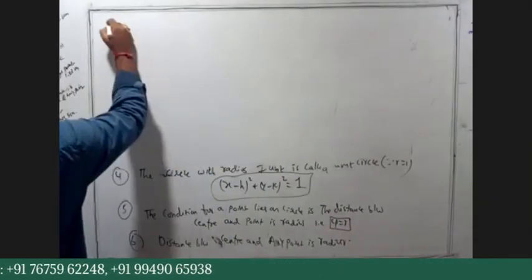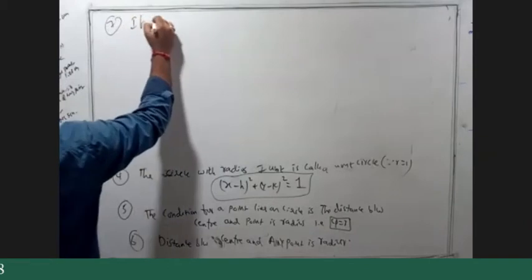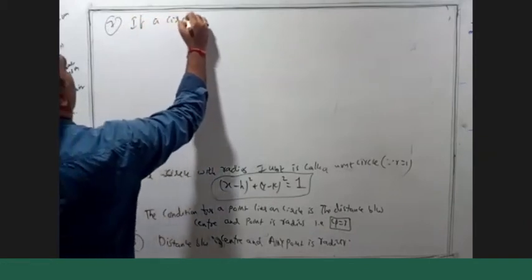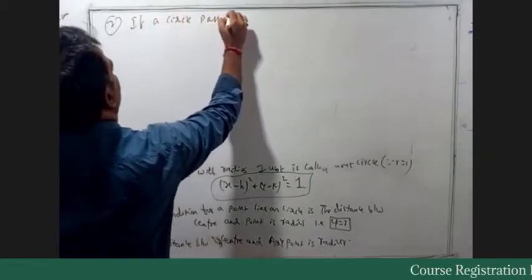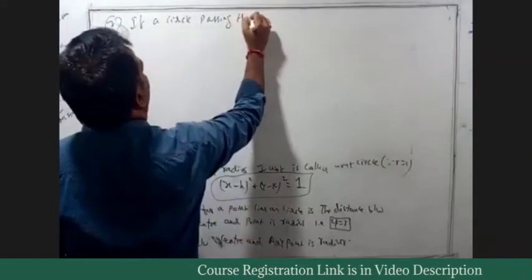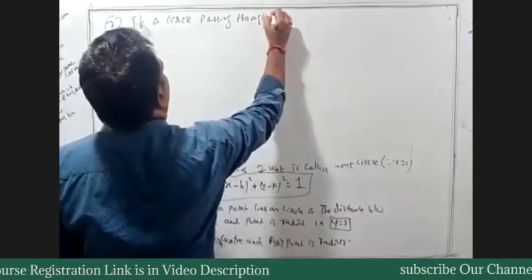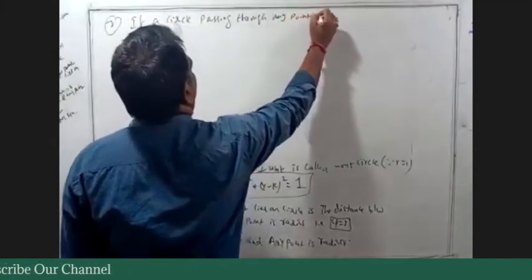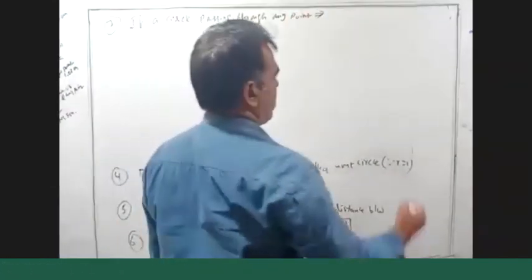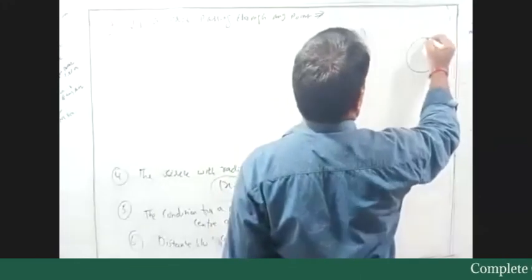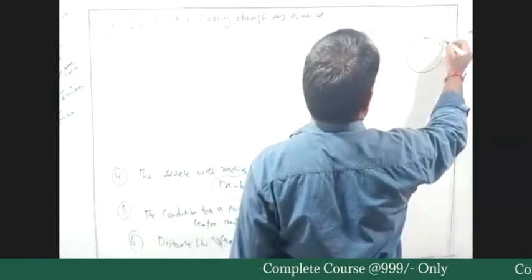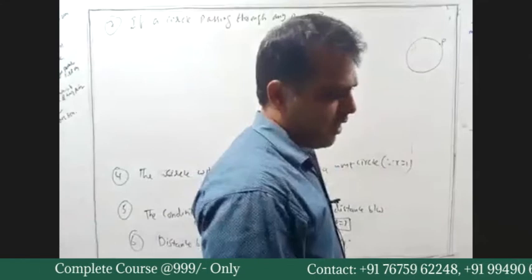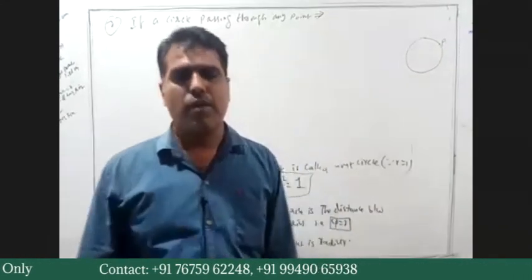The next one, if a circle passing through a point. If a circle is passing through any point, this is what it implies. So when the condition is given, actually we have problems like this, one circle is passing through the point.